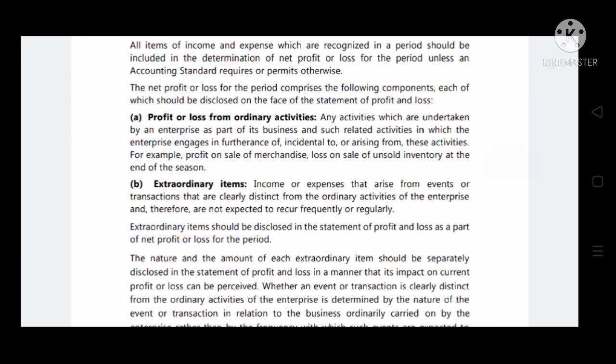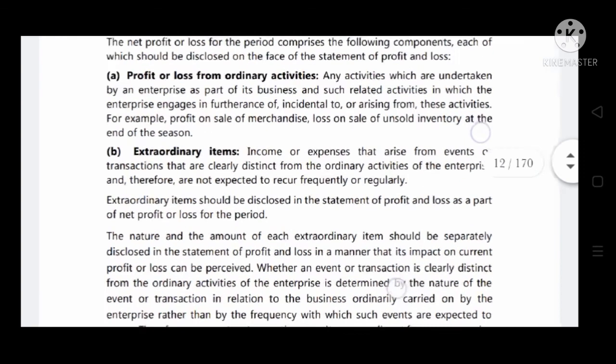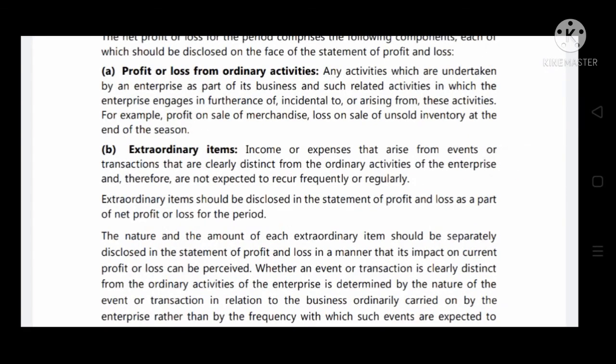Extraordinary items. What is an extraordinary item? Income or expenses that arise from events or transactions that are clearly distinct from the ordinary activities of the enterprise and therefore are not expected to recur frequently or regularly. An extraordinary item is an item which is not expected to recur frequently or regularly, and it is distinct from the ordinary activities. Now let's see the examples for extraordinary items.